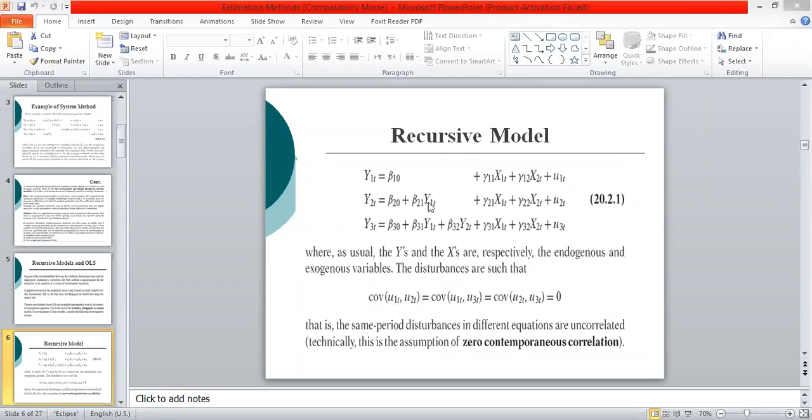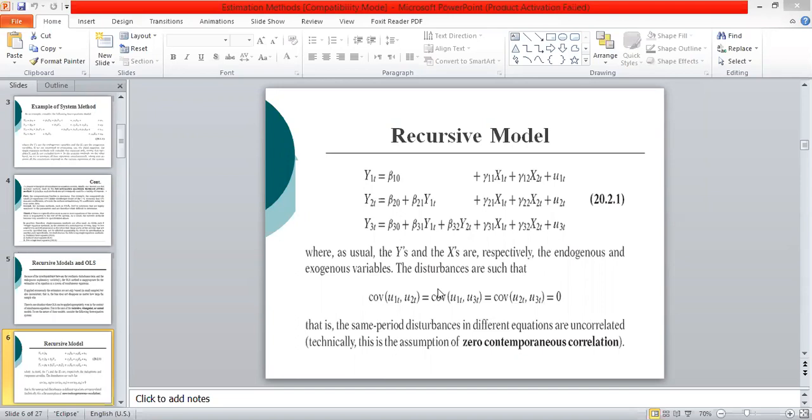So by the contemporaneous assumptions, there is no correlation between Y1 and U2. So when no correlation exists between Y1 and U2, the second equation can also be estimated by applying OLS.